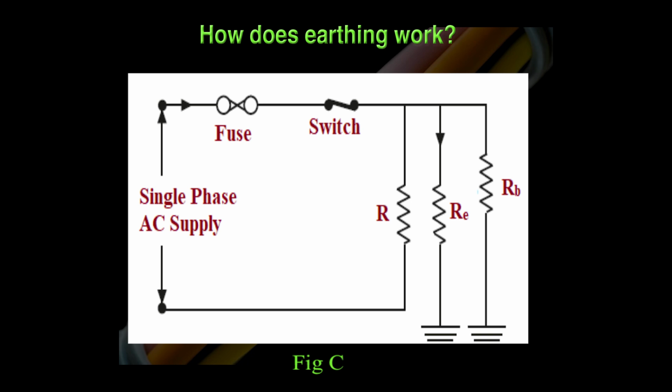Because there is an earth resistance, and this earth resistance has a very small resistance in comparison to the resistance of the human body or resistance of the electrical appliances. So as you know, current always flows through the least resistance. So all current will flow through this earth resistance, that is Re. So in this way you can avoid getting an electrical shock.